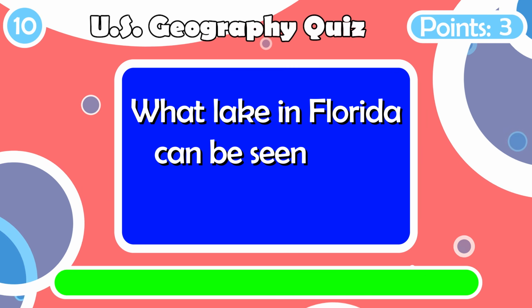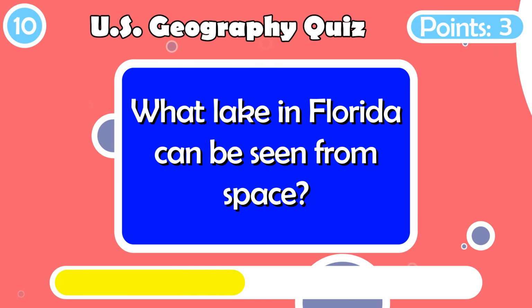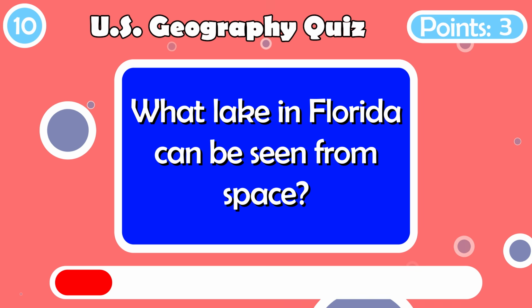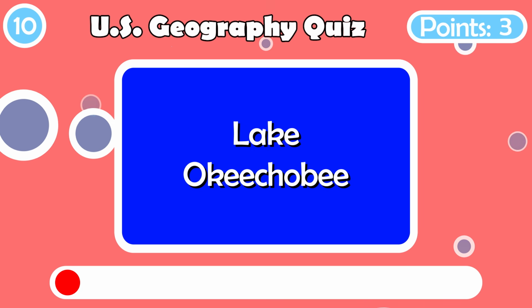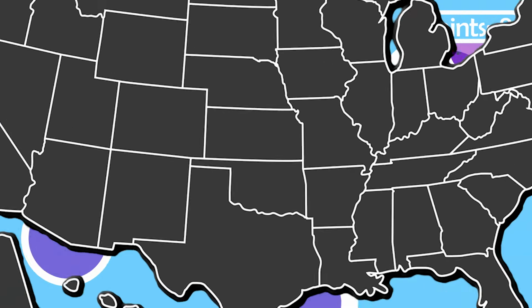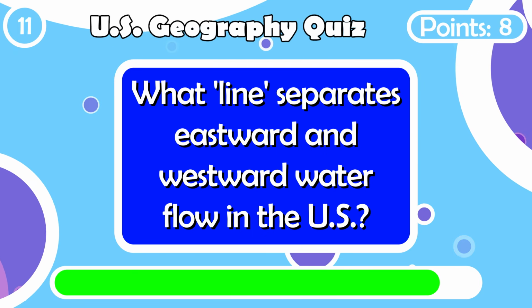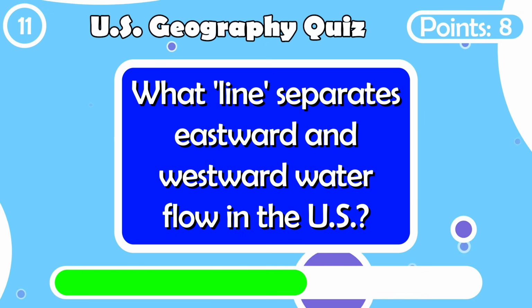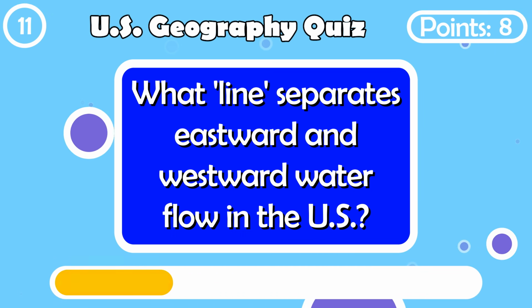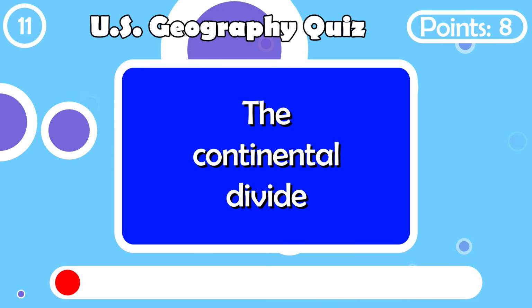What lake in Florida can be seen from space? Lake Okeechobee. What line separates eastward and westward water flow in the U.S.? The Continental Divide.